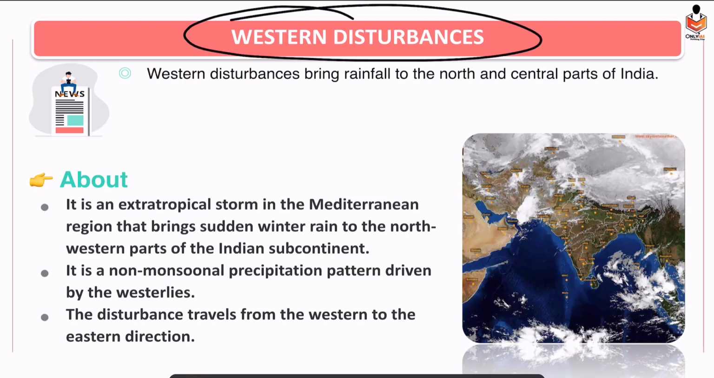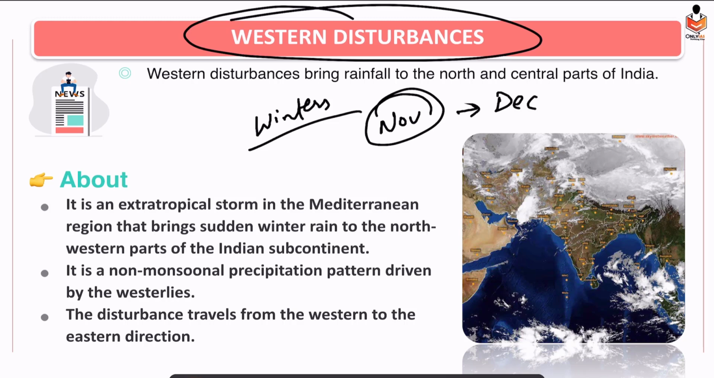We know Western disturbances occur in India during winter time. It starts from November onwards, intensity increases in December, then January, February, and then in March, April, intensity is very less. So peak time is January, February, March. Alright. So what are Western disturbances? They bring rainfall to the north and central parts of India.